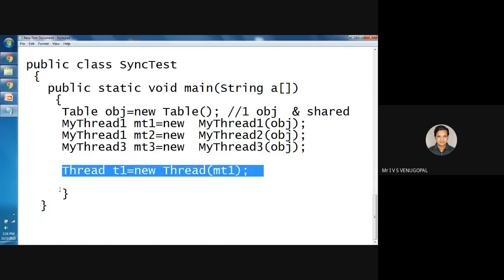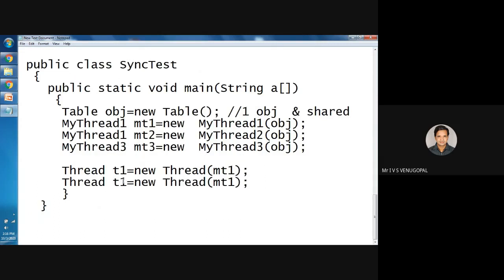Similarly, I'll pass the other 2 threads: Thread of MT2, and Thread t3 equal to new Thread of MT3. So I have created 3 threads.